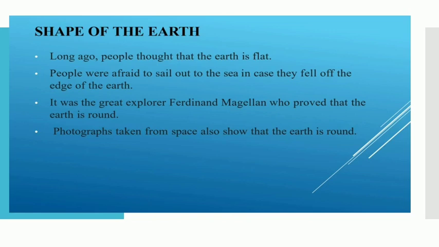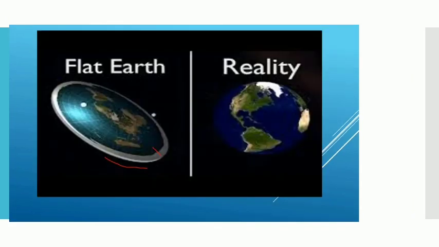The photographs taken from space also show that the Earth is round. Look at these pictures. Previously, people used to think that the Earth is flat, but in reality, it looks like this. Next is the rotation of Earth.